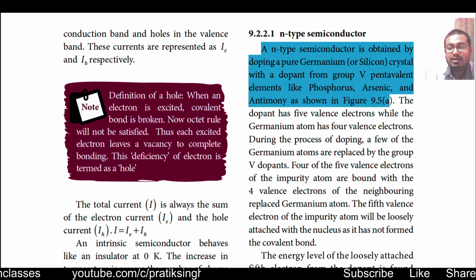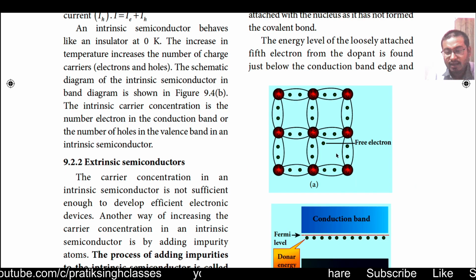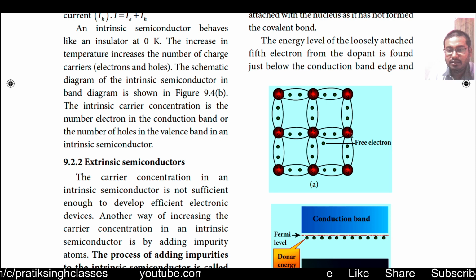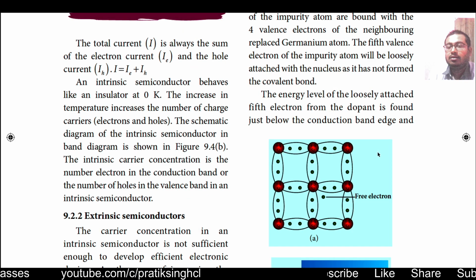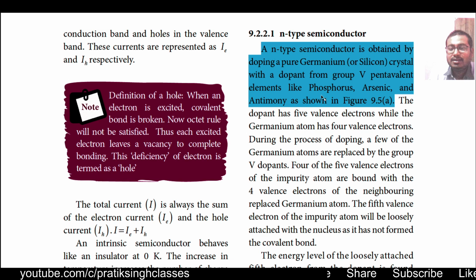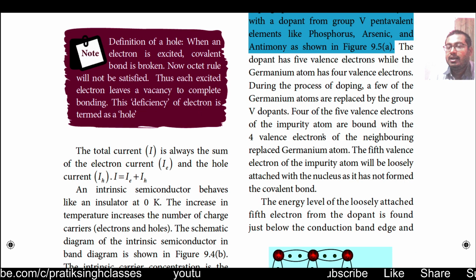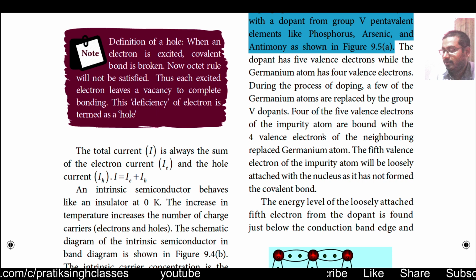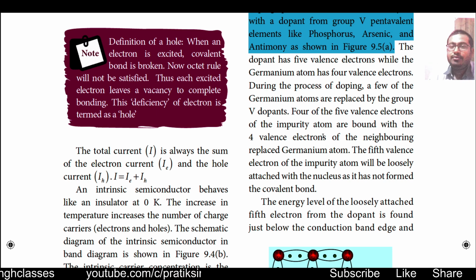So as you see here in figure 9.5a, a dopant is added in this silicon crystal. That dopant is a pentavalent dopant, as given here: phosphorus, arsenic, or antimony. Whenever any atom is pentavalent, according to the Aufbau principle, we know very well that half filled or full filled atoms are highly stable.